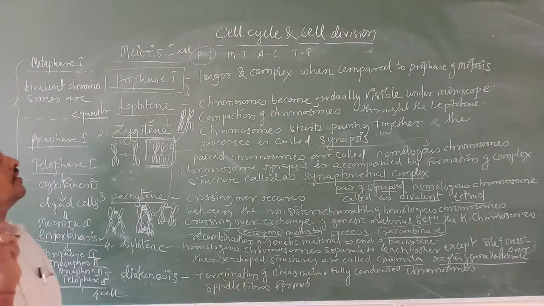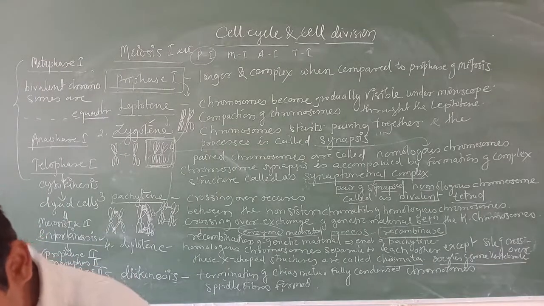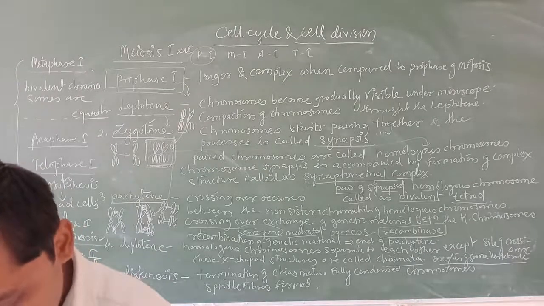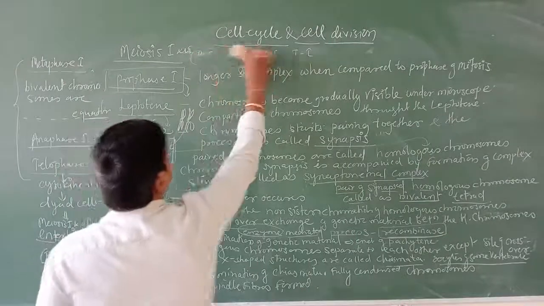An important significance of meiosis is that it increases the genetic variability in the population of organisms from one generation to the next. Variations are very important for the process of evolution. So here I am going to write the significance of what?